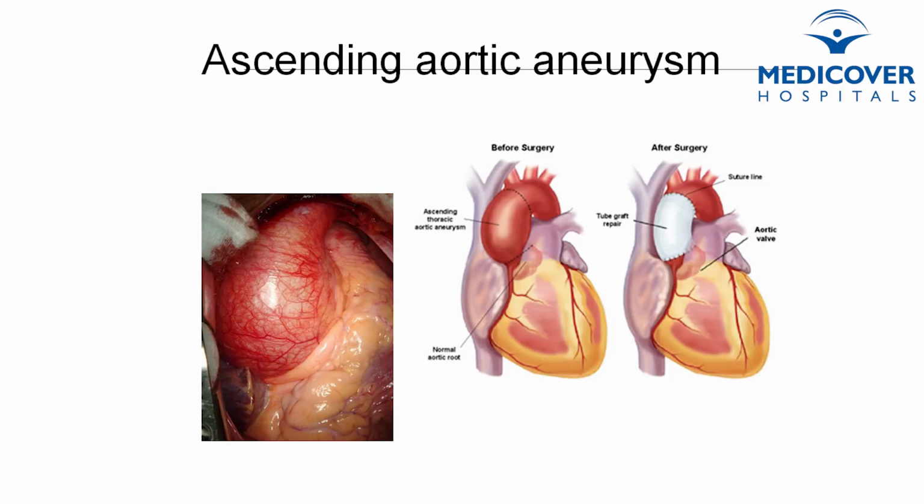The commonest surgery which is done is the aortic root surgery, where the root of the aorta becomes dilated and the valve also becomes weak, and sometimes it starts leaking, or in some patients the valve has become tight, that is called aortic stenosis. In those cases we have to replace the aorta as well as the valve, that is called Bentall's operation. Bentall surgery is a common surgery which we do in aortic aneurysm. We replace the aortic valve as well as the tube. Ascending aorta is replaced in these patients.